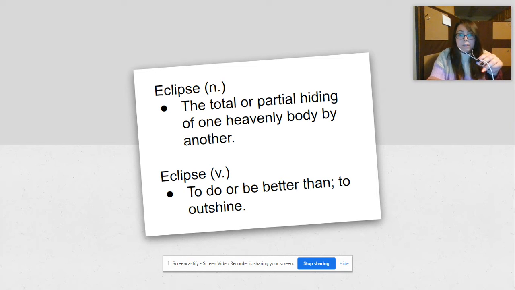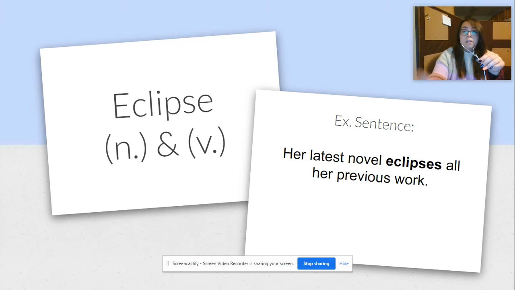And eclipse as a verb is to do or be better than, to outshine, which is what is meant by our example sentence, that her latest novel outshines all her previous work.